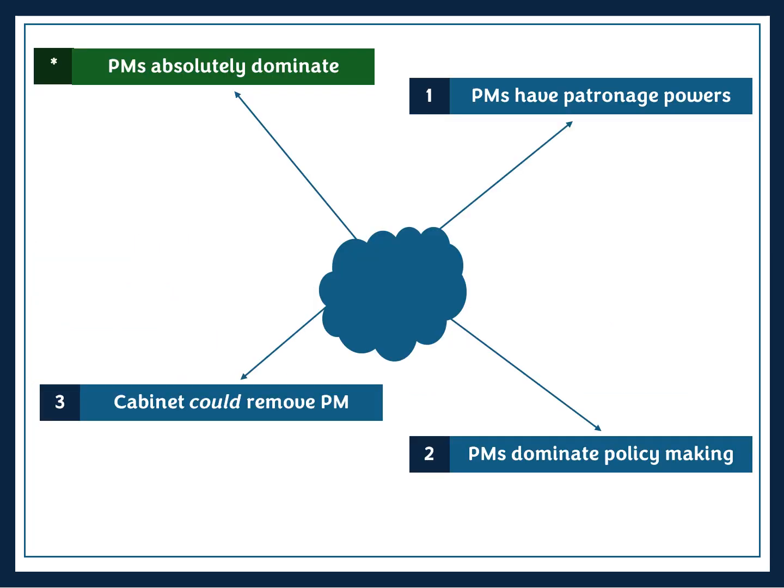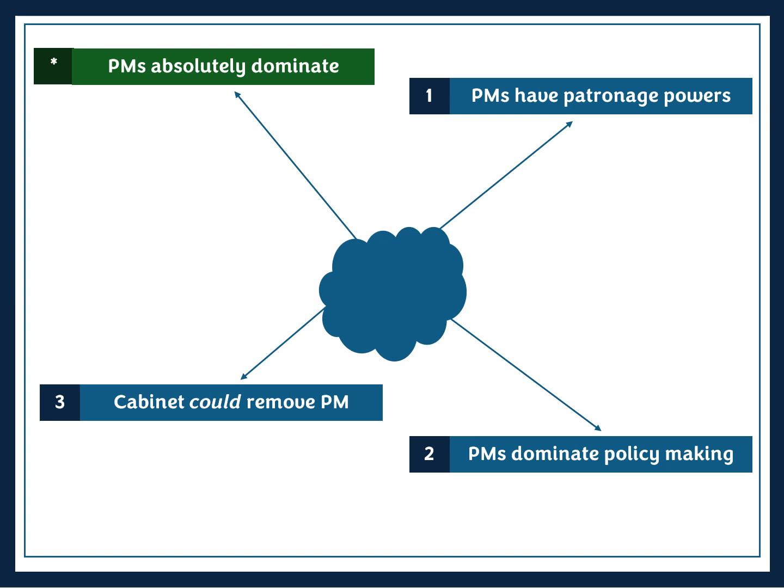Okay, so in summary, here are the 3 points I've made. In blue, you can see paragraph number one that I'd like to make is that the Prime Ministers have these patronage powers. They can appoint whom they want to the cabinet, and that gives them complete and almost total control over anything that happens, and those ministers are very, very loyal to them.